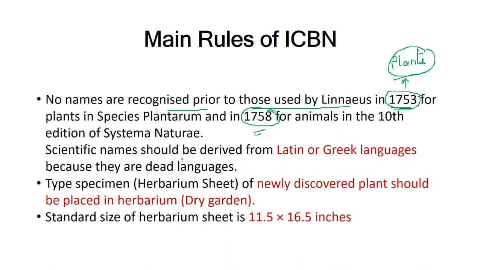And the scientific names should be derived from Latin or Greek languages, because they are known as the dead languages. Now, the newly discovered plant specimens are preserved or placed in herbarium, which is known as dry garden. I will teach you herbarium in detail in my next video. The standard size of the herbarium is 11.5 to 16.5 inches. The herbarium is actually a cardboard sized paper. The cardboard material paper. Okay.